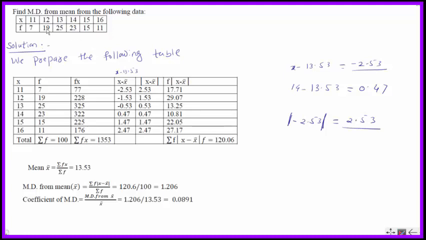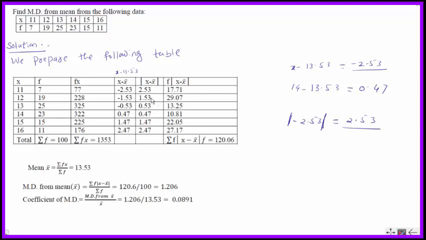So this is deviated 2.53 units from the mean, but this value is repeated how many times here? 7 times. So we have to multiply this value by the frequency f. 2.53 into 7 is 17.71.